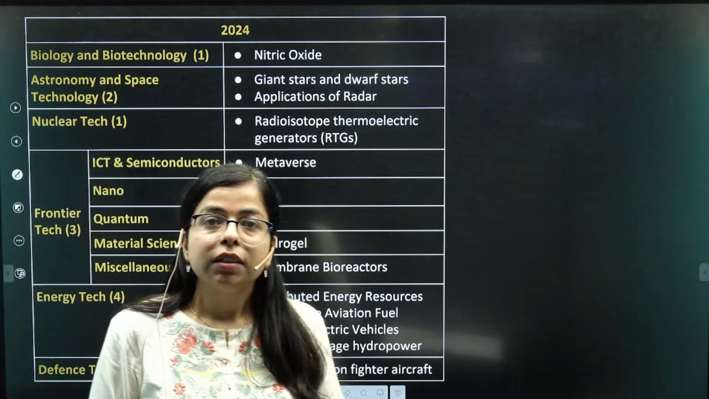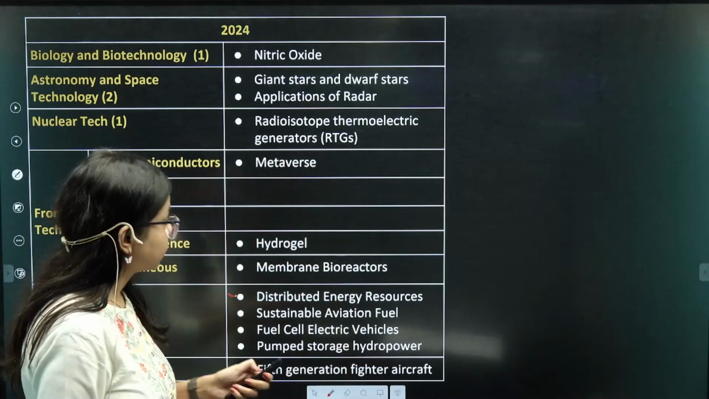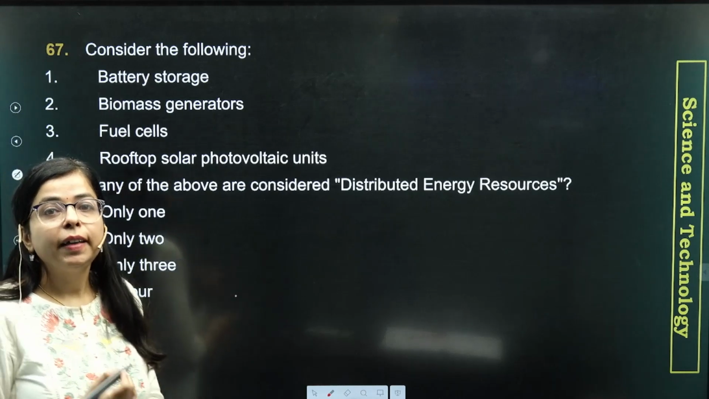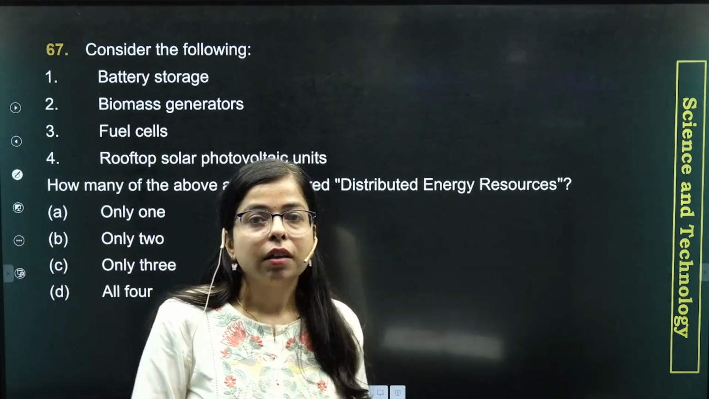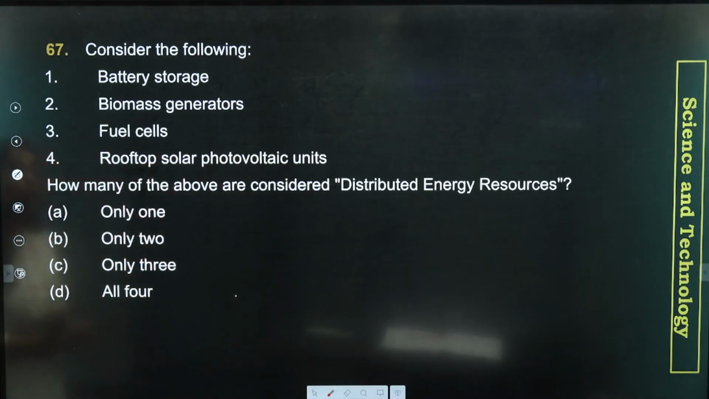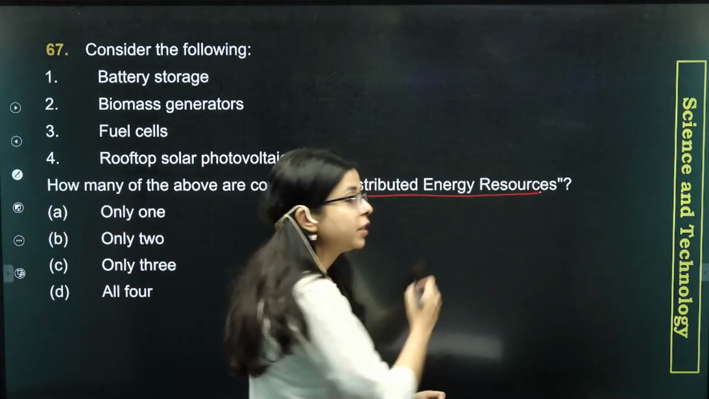Subsequently, other questions will be discussed by other science faculties of Rau IAS. So let's begin with set D of our UPSC question paper. There is question number 67 in set D, which says, consider the following: battery storage, biomass generators, fuel cells, rooftop solar photovoltaic units. How many of the above are considered distributed energy resources?